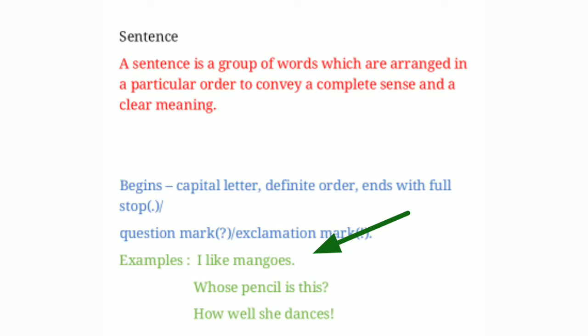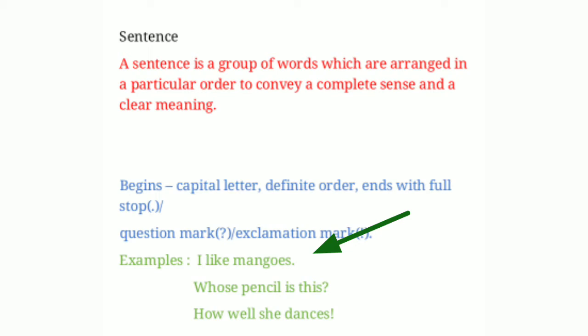I like mangoes. Here, the first letter is capital. I is the subject and I is a capital letter. And like mangoes. After that, at the end of this sentence, you can see one full stop. And this sentence is giving us complete sense. I like mangoes. So we can say it is a sentence.